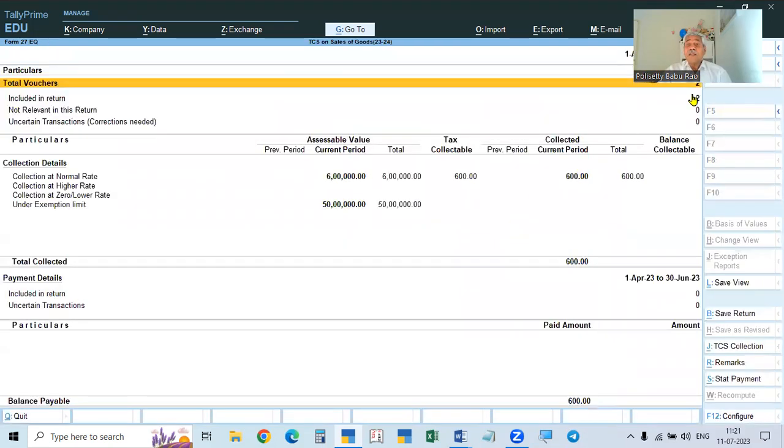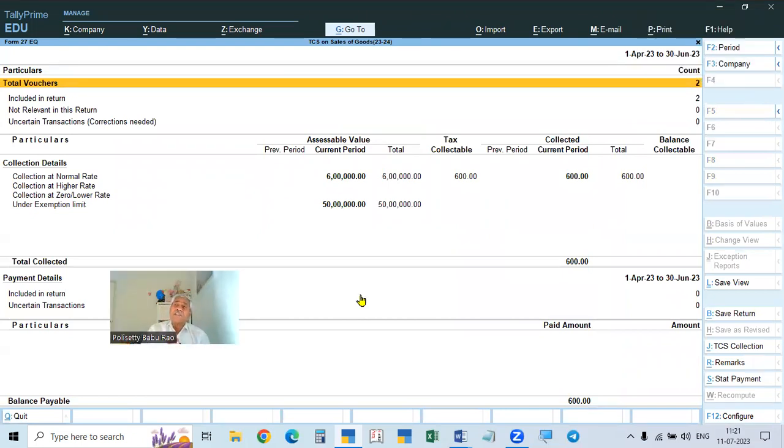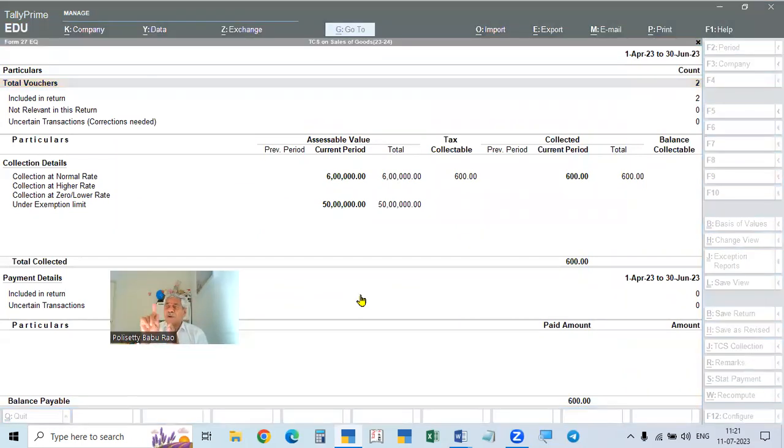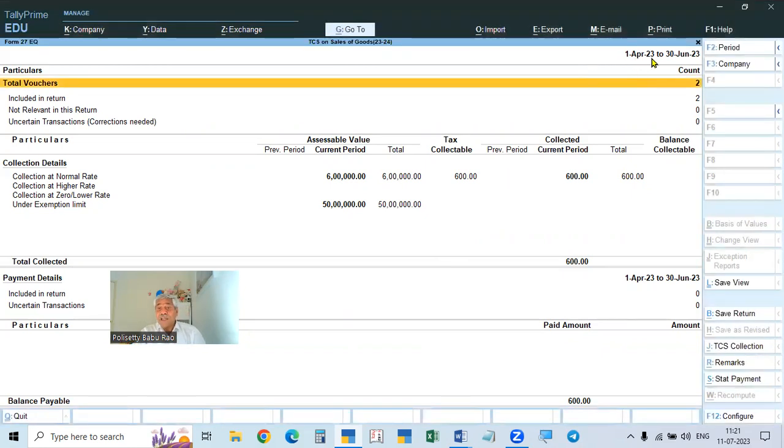See here, I did tell you, in the case of GST, every month you have to file the return, so it will show April 1st to April 30, 1st May to 31st May. Similarly, TDS return is to be filed quarterly, once a quarter. Similarly, TCS also, the return is to be filed every quarter. That is why it is showing the return date 1st April to 30 June. That is the quarter.